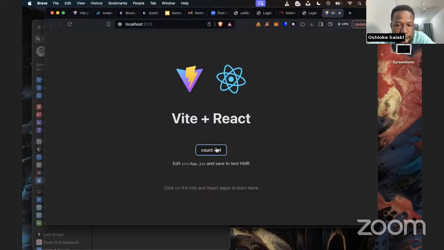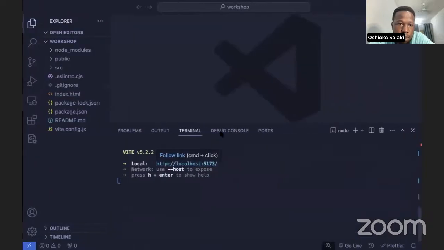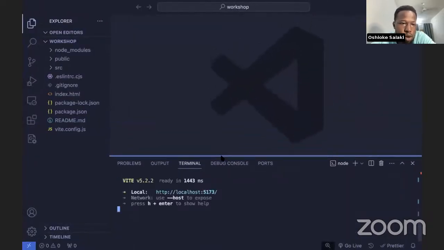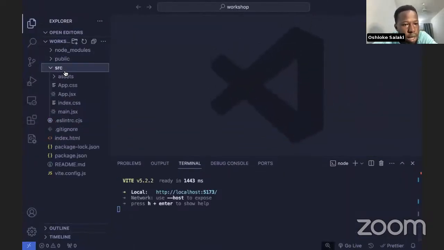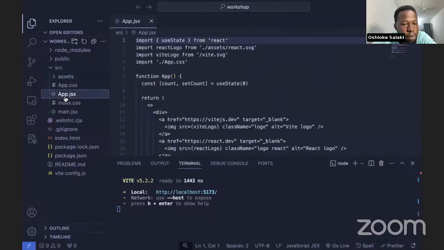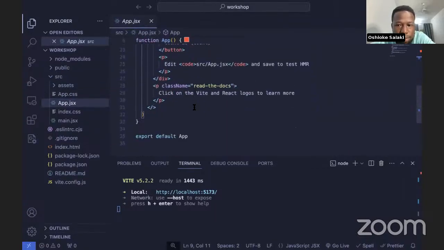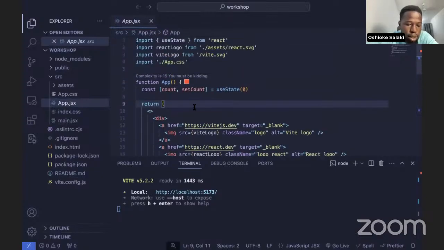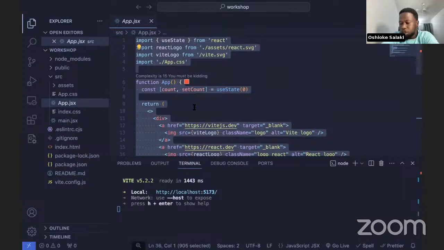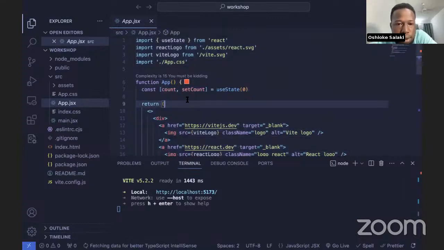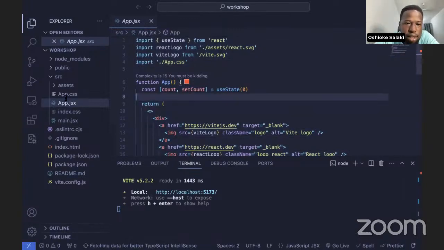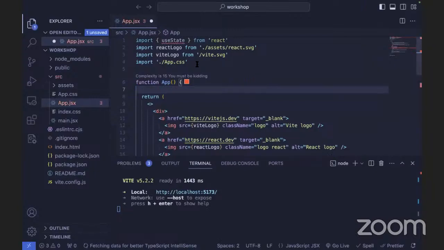We're going to clear this and start ours. The next thing you're going to do is go into the source folder, then into the app.jsx file. Are we following? Can somebody say something? Make sure that we are following. Jackie, are you still there? Yep, I can see. All right.